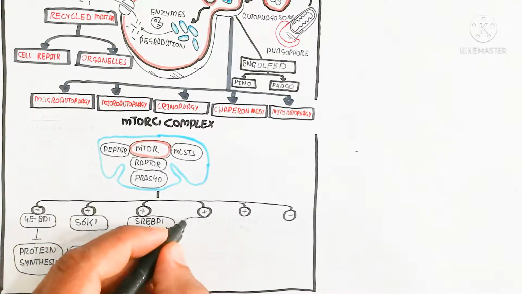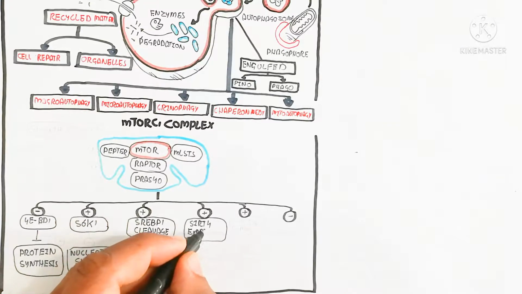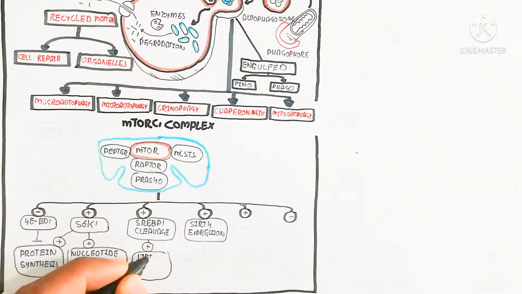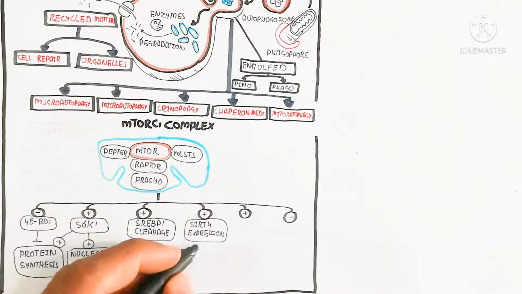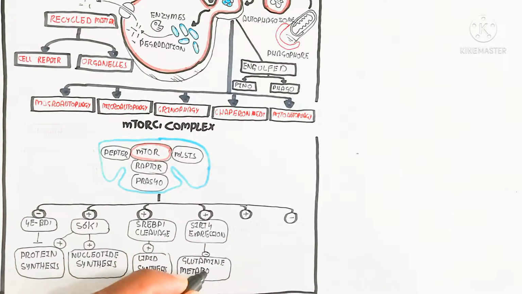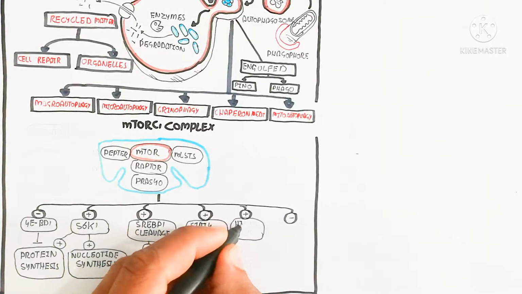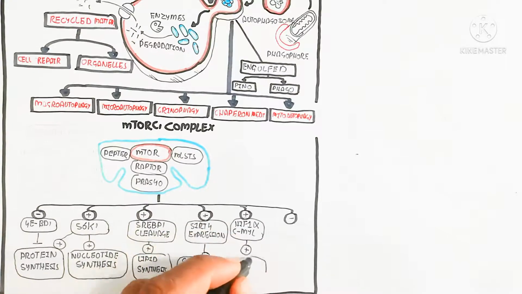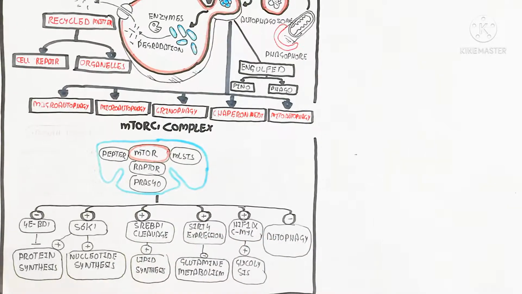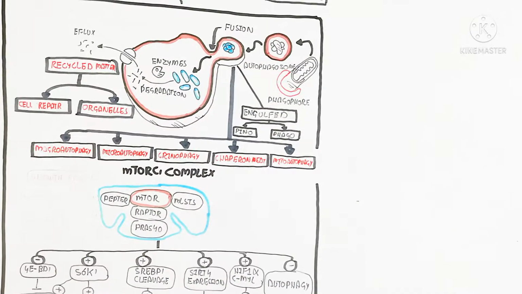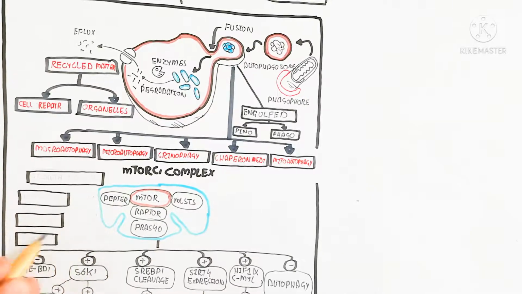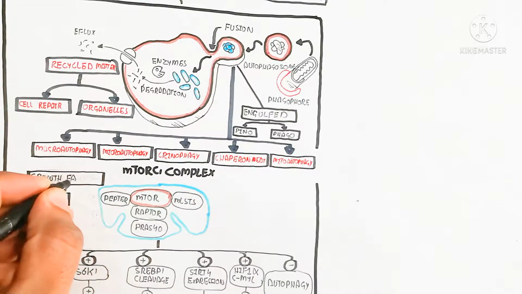By this, protein synthesis will occur, and S6K1 is used for nucleotide synthesis and protein synthesis, while SREBP1 is used for SREBP1 cleavage to increase lipid synthesis, and CAD, which increases the expression of glutamine metabolism, and HIF1 alpha and c-Myc, which are used for glycolysis,